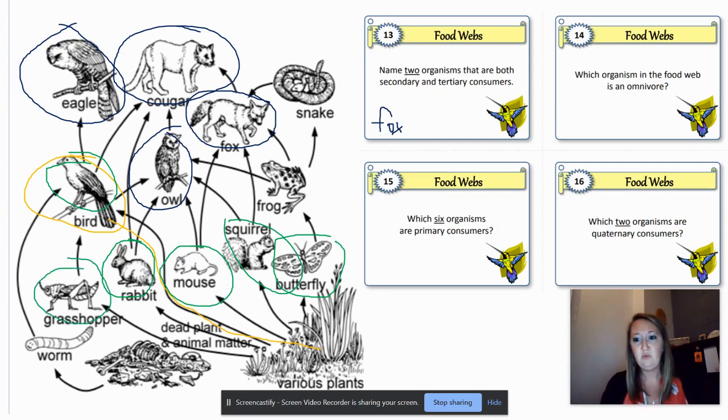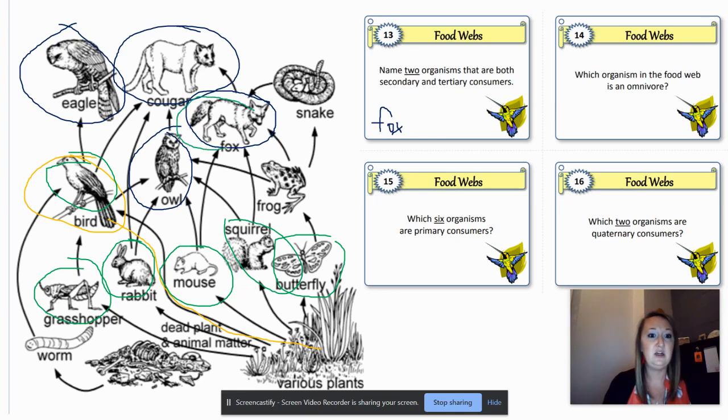Okay. Which 2 organisms are quaternary consumers? This is the 4th level. These eat tertiary consumers. So if we look at our food web here, right? Again, we're starting with our producer. First consumer, second consumer, right? First consumer, butterfly. Second consumer, frog. Third consumer, snake. Fourth consumer, fox.